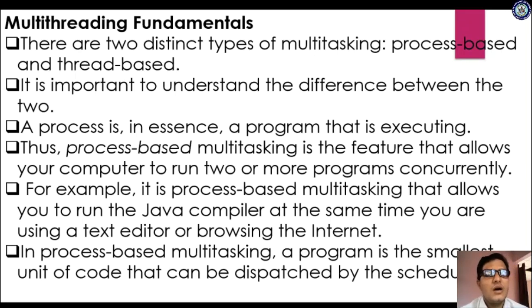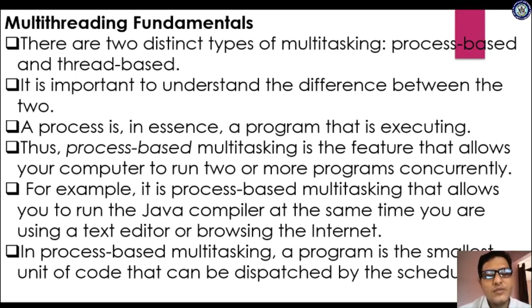Thus, process based multitasking is the feature that allows your computer to run two or more programs concurrently. As we know, the definition of a process is a program in execution, hence we can run more than one program concurrently. For example, it is process based multitasking that allows you to run the Java compiler at the same time you are using a text editor or browsing the internet.